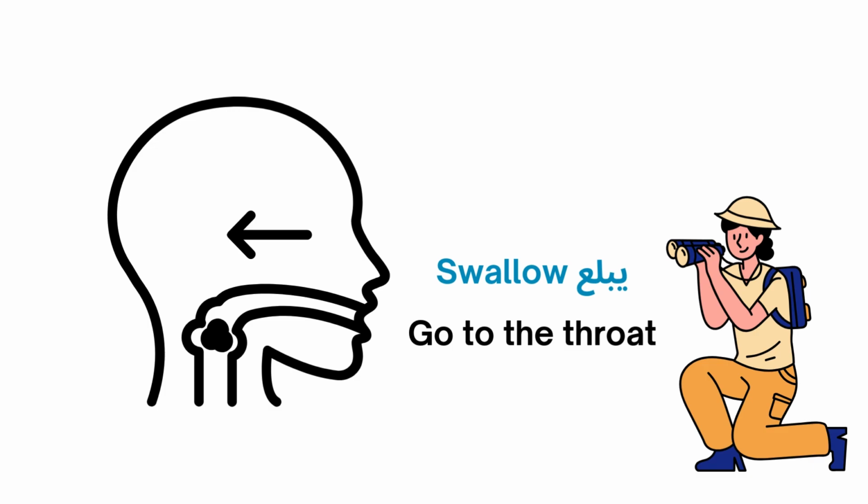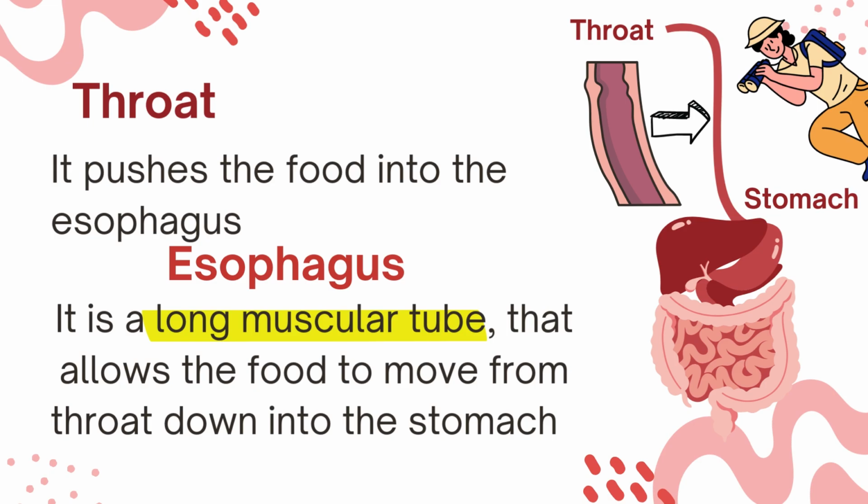and then the food will go to the 2nd organ, and we will go with it to see what happens as the food will go through the throat, okay, and the throat pushes the food into the esophagus, and we know that the esophagus is a long muscular tube. And the meaning of muscular tube, the tube that is made from muscle, okay? So this muscular tube allows the food to move from the throat to the 3rd organ, which is the stomach.